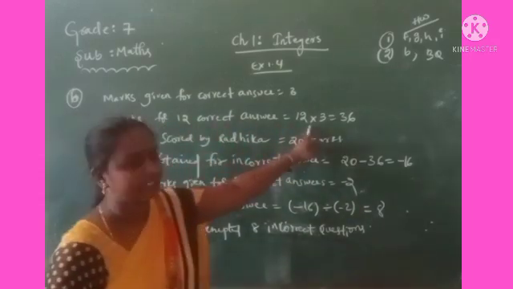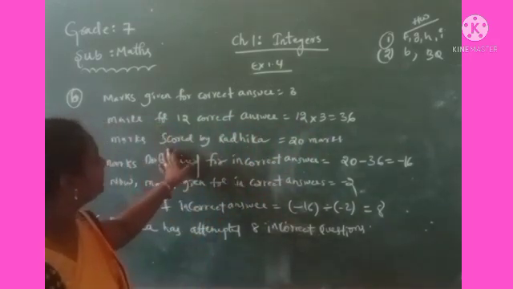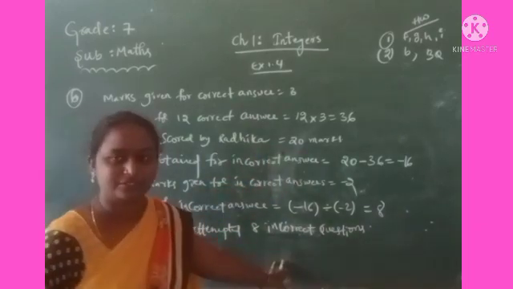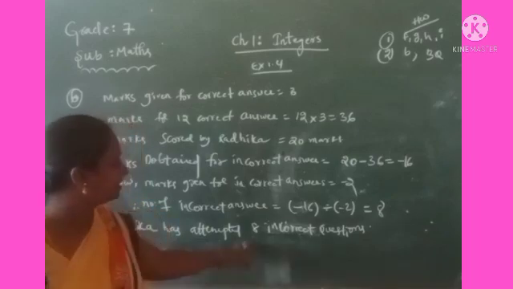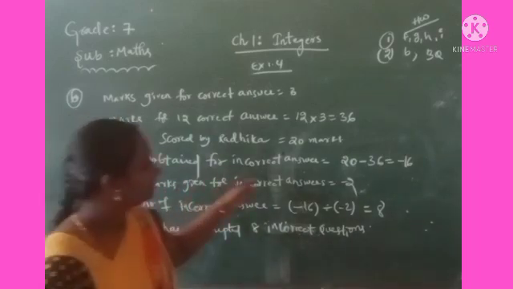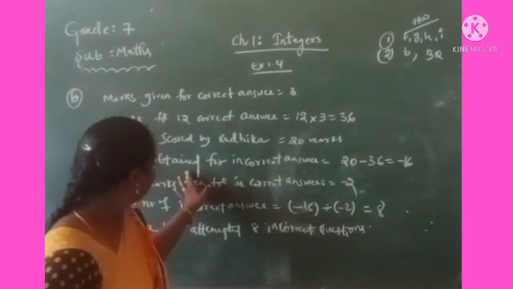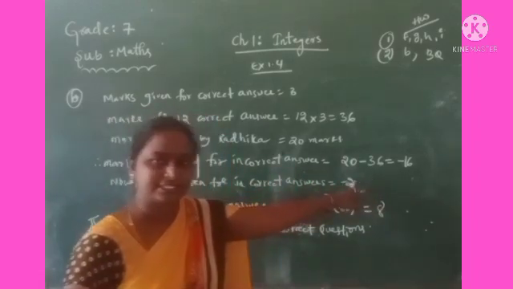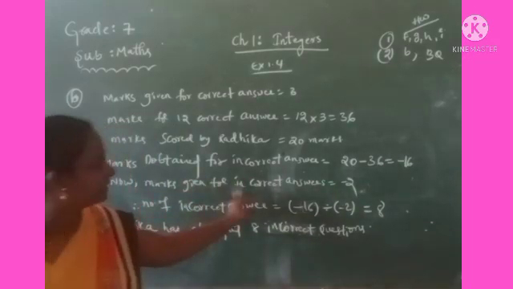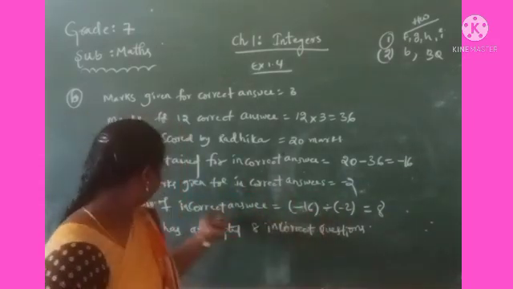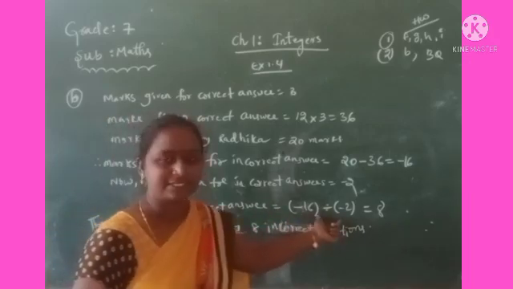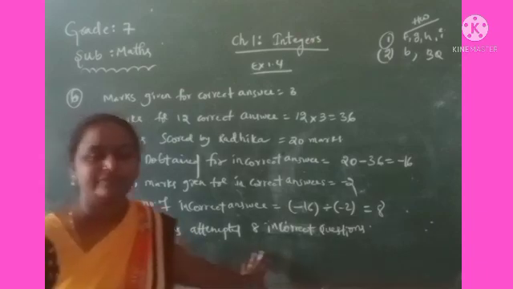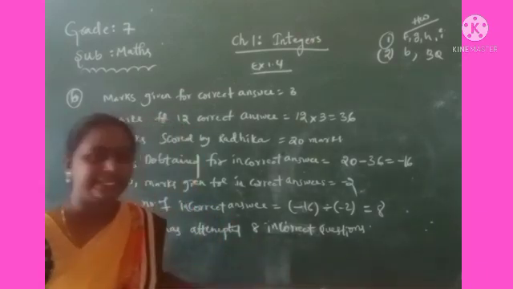Here, for a correct answer 3 marks, for an incorrect answer minus 2 marks. 12 correct answers means 36 marks, and she got 20 marks. We have to calculate the number of incorrect questions. For that, we have to calculate the marks obtained for incorrect answers, that is 20 minus 36 is equal to minus 16. So for incorrect answers, minus 16 divided by minus 2 is equal to 8. Totally, she has attempted 8 incorrect questions.